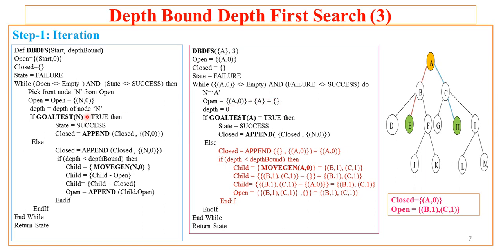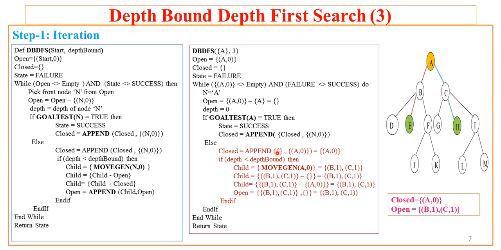Here the depth of the node A is recorded, and after that it is first checked whether A is the goal node or not. What is the task of the goal test function? It checks whether A is the goal or not, but in our case the goal is either E or H. So A doesn't match either, and it returns failure. So this test condition fails, it gets into the else part, and now it appends to closed the current node along with the depth value.